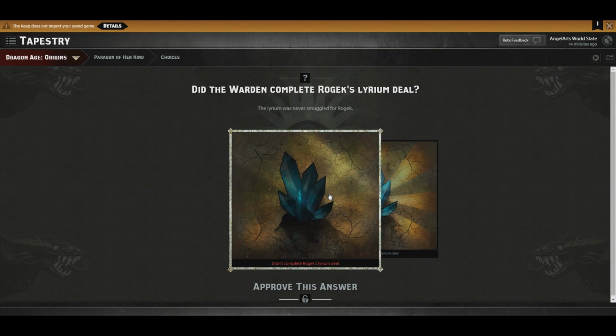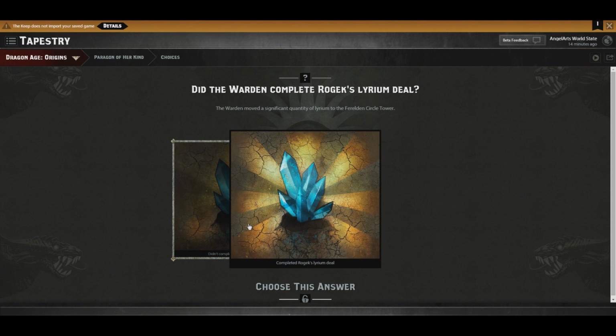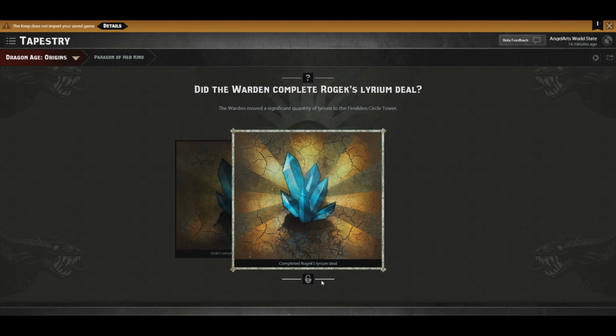Didn't complete Rogex Lyrium deal. Oh, I did. This is the one with the Lyrium with the other mage that came out of the closet. Yeah, I remember this. Okay, cool.